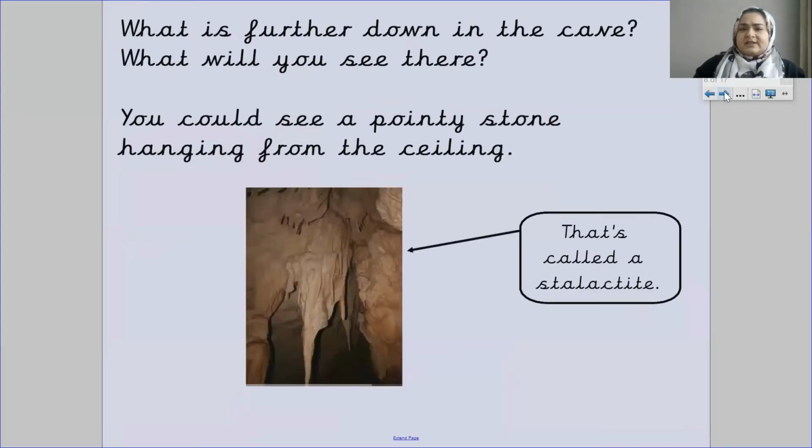What is further down in the cave? What will you see there? You could see a pointy stone hanging from the ceiling, and that is called a stalactite. Stalactite. Okay? So you might see this pointy stone hanging from the ceiling, and it's called a stalactite.